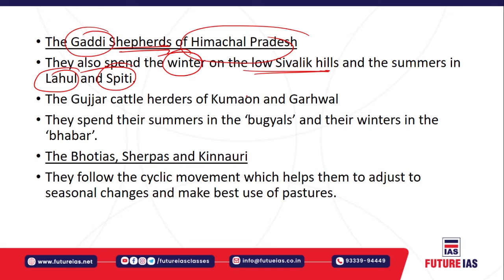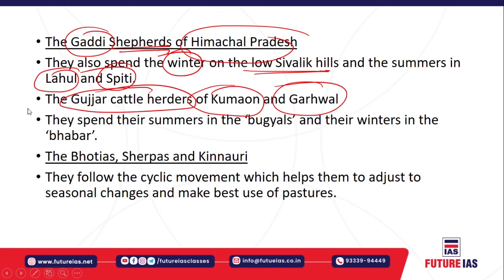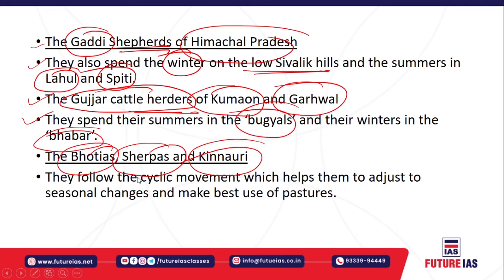Then in the Kumaon Himalaya and the Garhwal Himalayas, there are also the Gujjar cattle herders. They used to go down there also with their animals. They spend the summers in the Bugyals and their winters in the Bhabar. Similarly, you will have the Bhotias, Sherpas, Kinnori. They are all tribal peoples who continue to move in a cyclic movement.